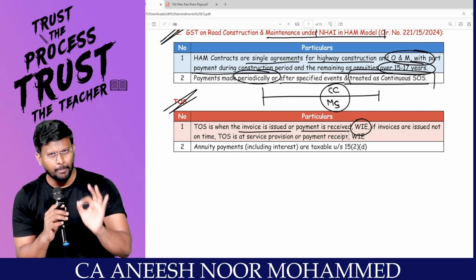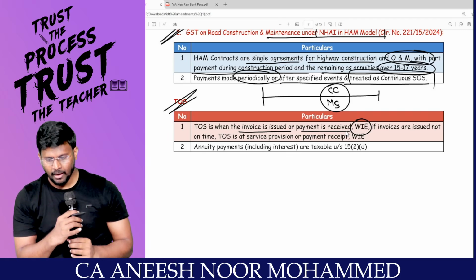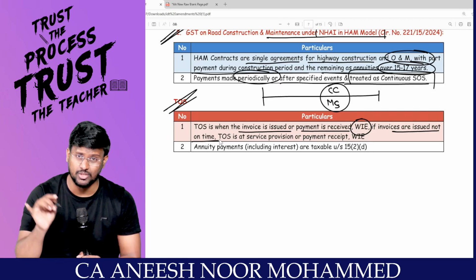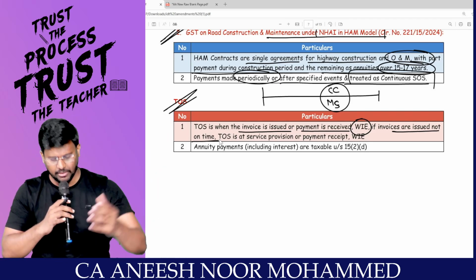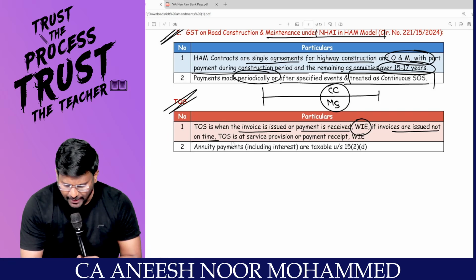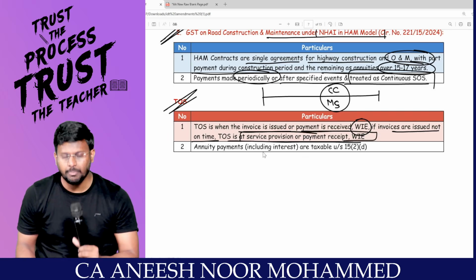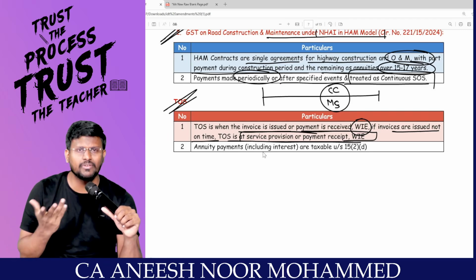Sir, if I properly raise the invoice on time, then it is the date of invoice or date of payment, whichever is earlier. Whereas if the invoice is not issued on time, that means it is an invalid invoice. That means I have raised the invoice after the due date for raising the invoice. Then time of supply is the date of provision of service or date of receiving payment, whichever is earlier.